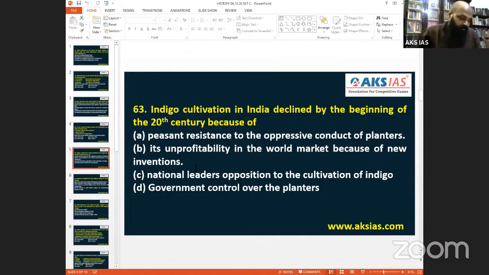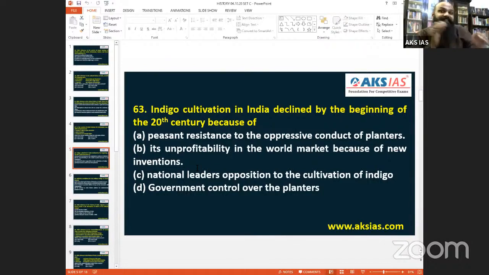Why did I say the concept of unprofitability? See, the concept of indigo, the plant. The peasants needed to plant cash crop seeds, instead of food crops, at the place where the planters told them to plant. This is what they say when we go into detail. So what we understand from this is the unprofitability of the world market.